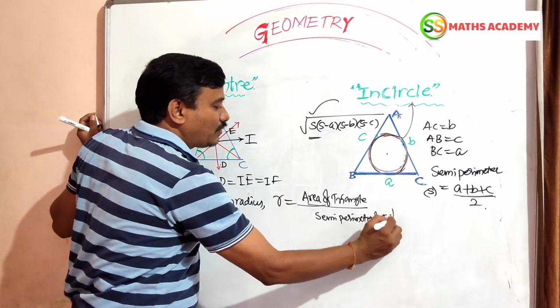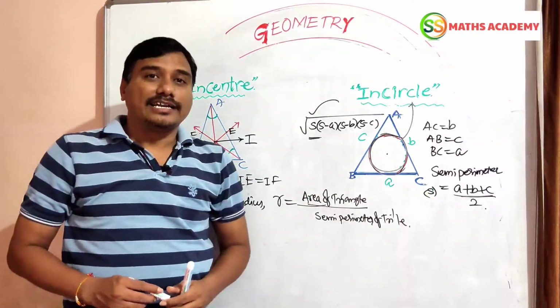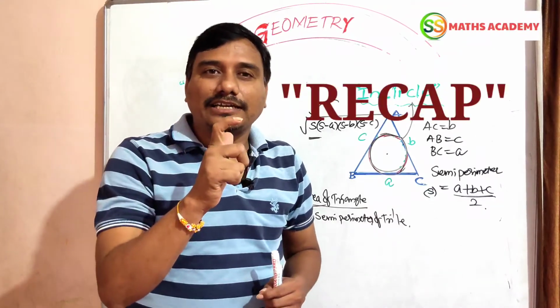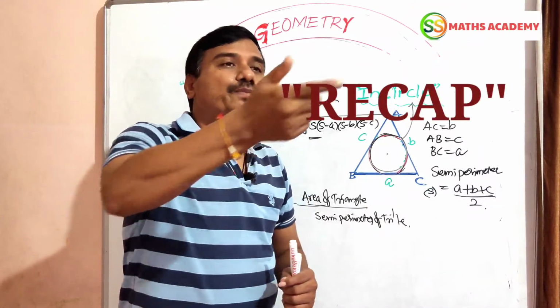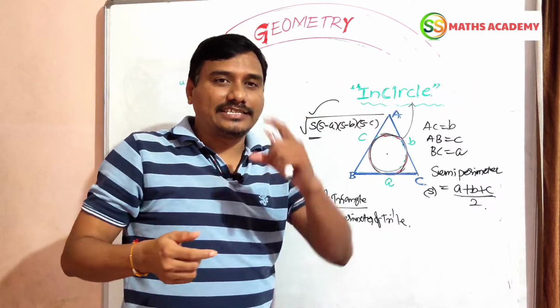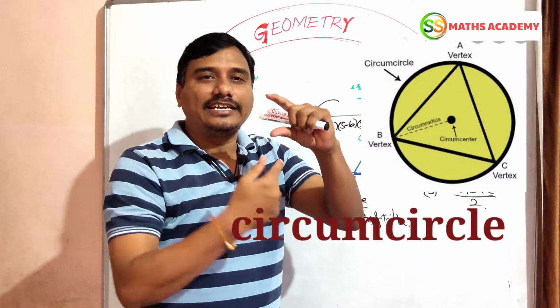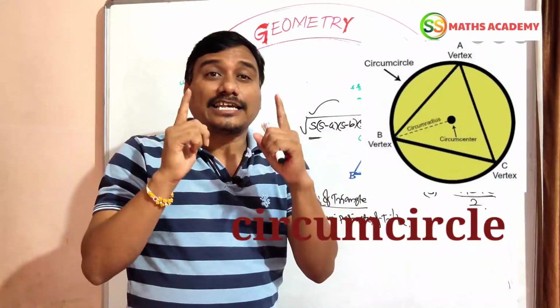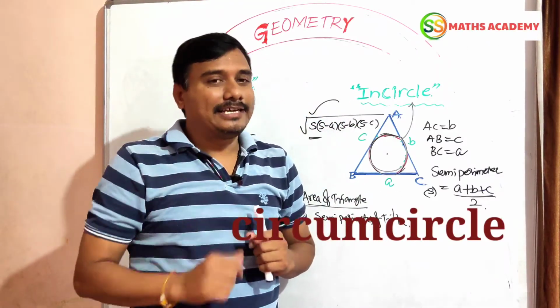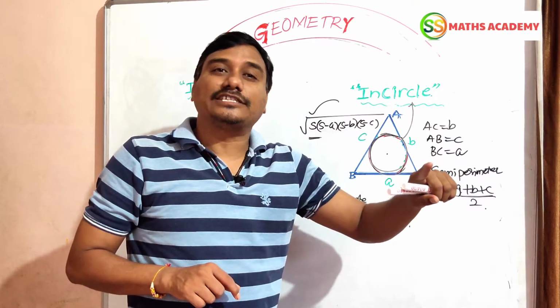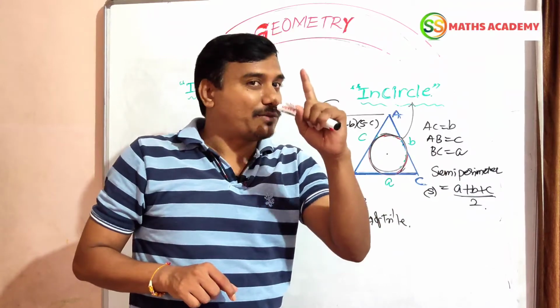Now let us recap once. What is a circumcircle? A circle which passes through the vertices of a triangle is called a circumcircle. The perpendicular bisectors of the three sides of a triangle meet at one point.